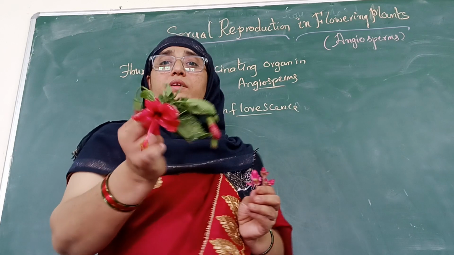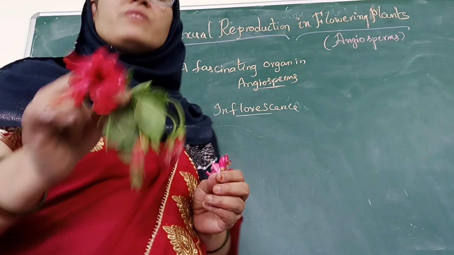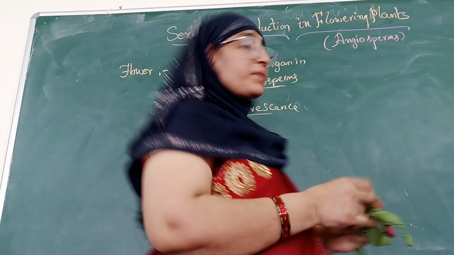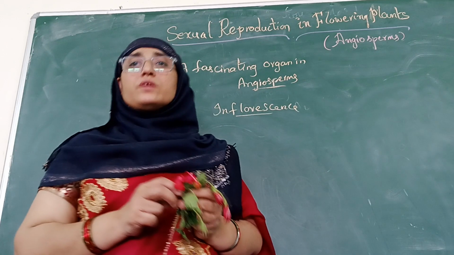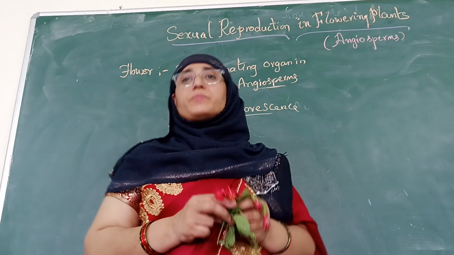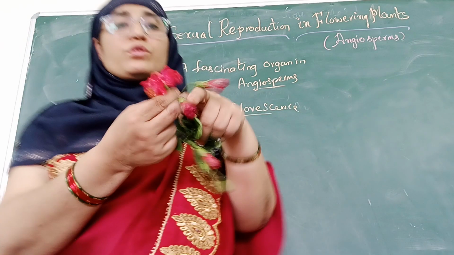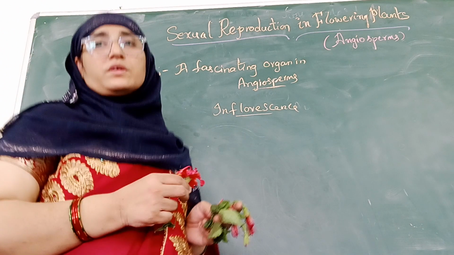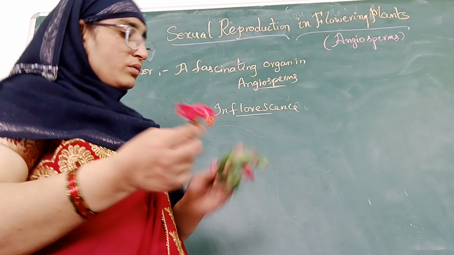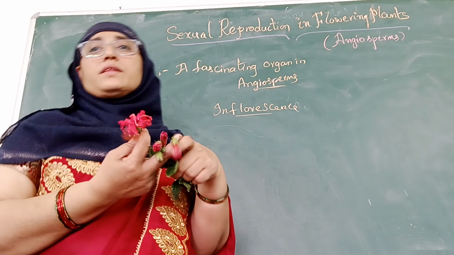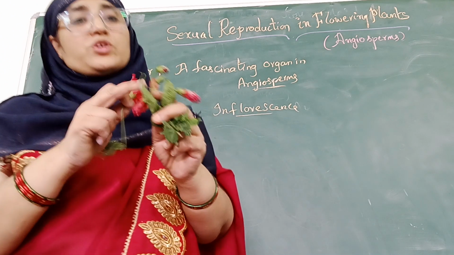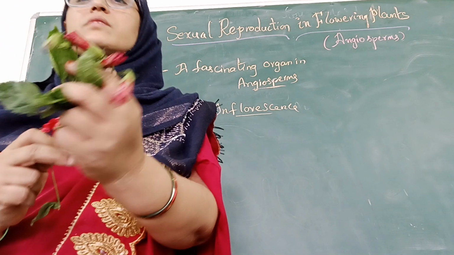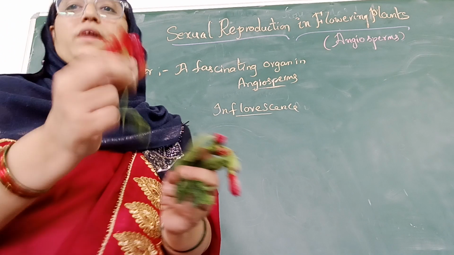Okay. And look at the diversity of inflorescence. What does it show? It shows an amazing range of adaptations, to ensure the formation of fruits and seeds, which are the end product of sexual reproduction. So such inflorescences are formed in the plants, which further leads to formation of floral buds, and the floral buds further develop and form the flowers.